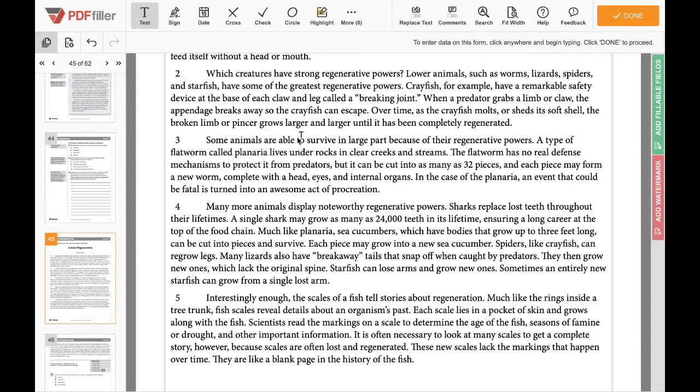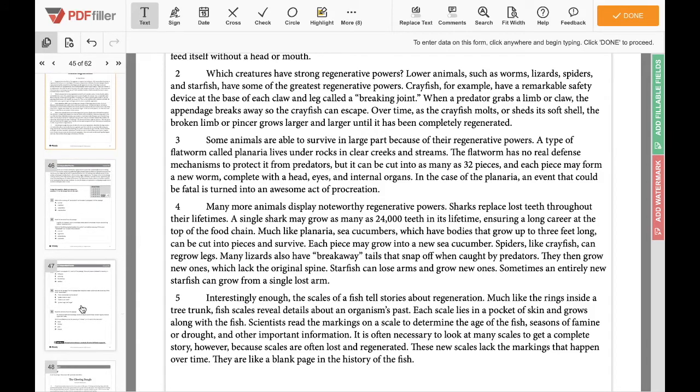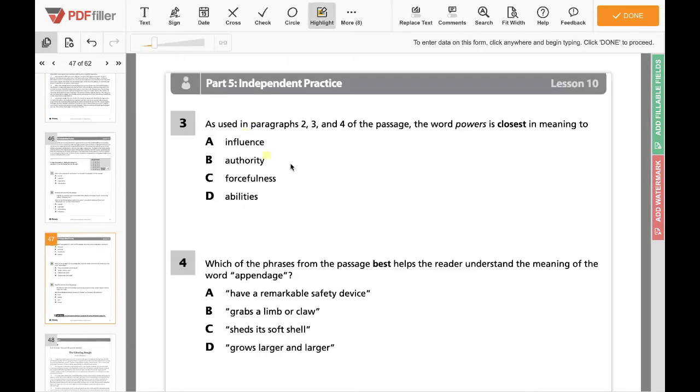It's saying some animals are able to survive in large part because of their regenerative powers, and many more animals display noteworthy regenerative powers. So they're talking about the animal's ability to grow these new limbs or to heal themselves, that sort of thing. That kind of gives us the answer here, but we'll still go through this together.